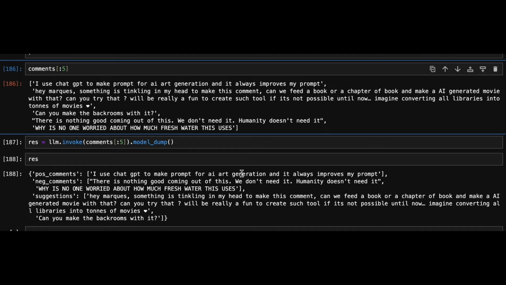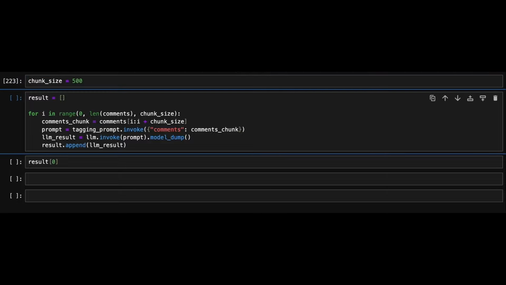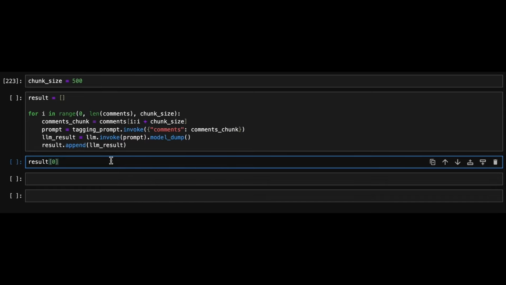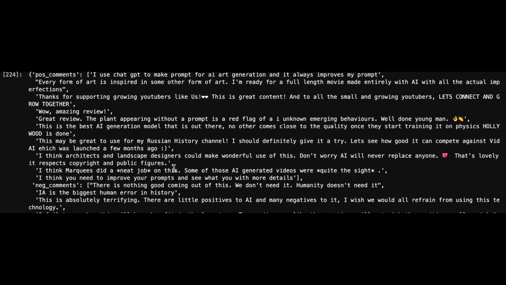To avoid context length errors with the LLM, we can process the comments in batches rather than sending the entire comment list at once. We'll define a chunk size here, let's say 500, and slice the comment list into smaller batches based on its size. Each batch is then processed individually by the LLM. The results from each batch are stored in a variable, LLM results, and appended to the final result list.